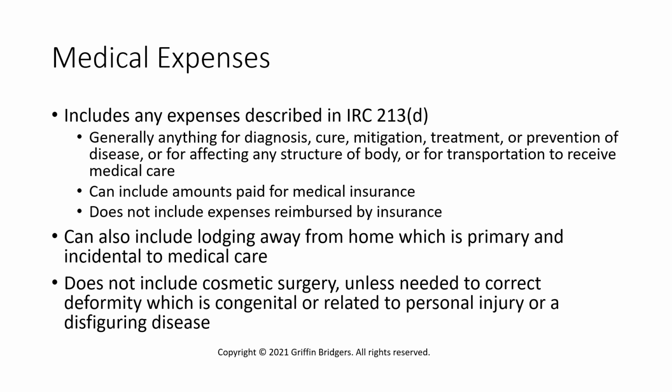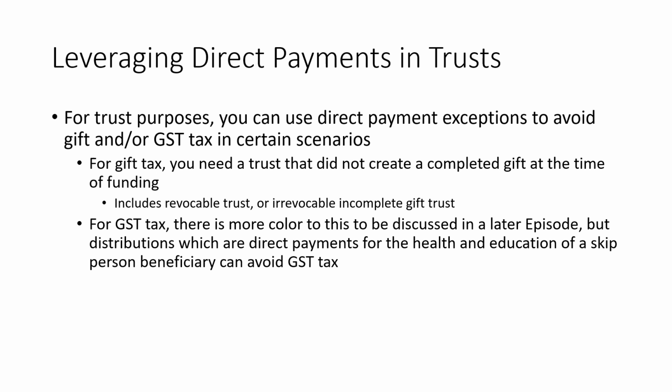If it's elective, really, you're not going to get this exclusion. But if it's necessary, for example, to correct a deformity related to a congenital abnormality, or relating to an accidental or traumatic personal injury or disfiguring disease, then cosmetic surgery could be covered under this sort of exclusion.